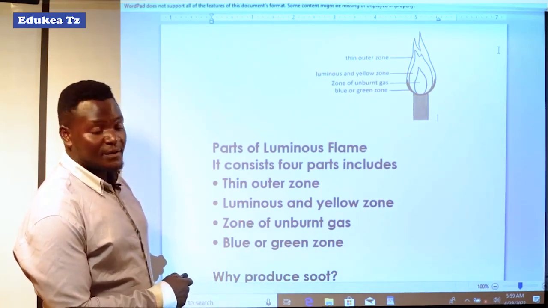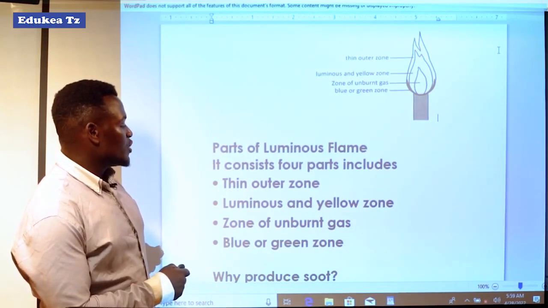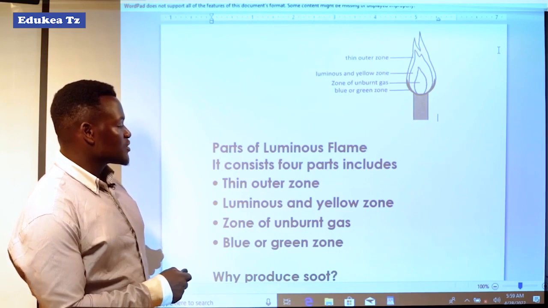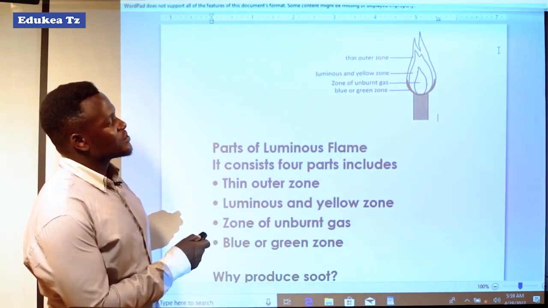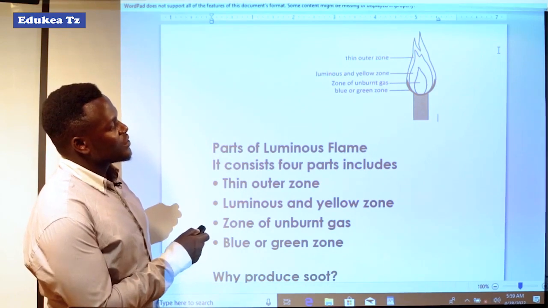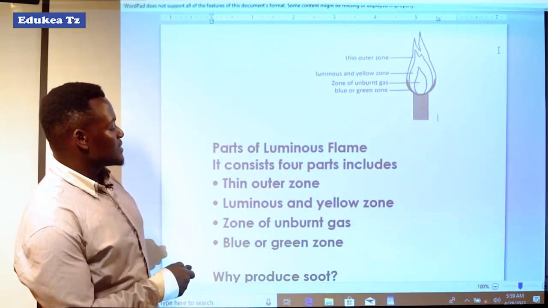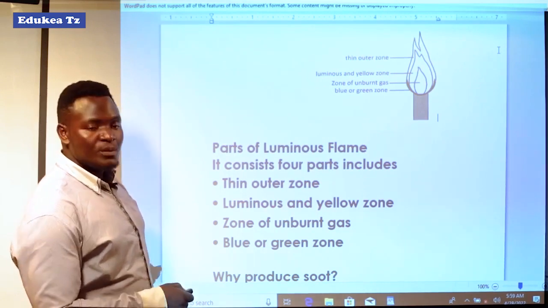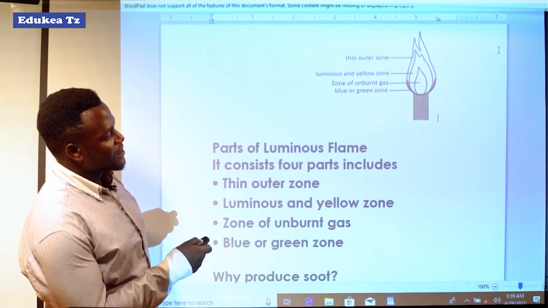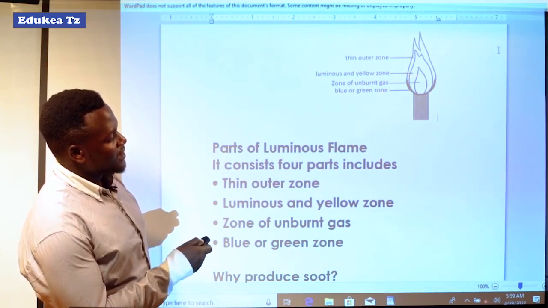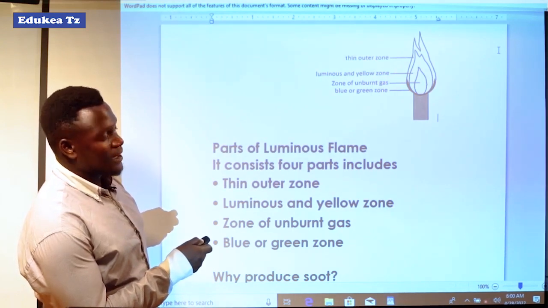The first part is called the thin outer zone. It is outside there. Then another one is the luminous and yellow zone. This is the second from outside, which is yellow in color.